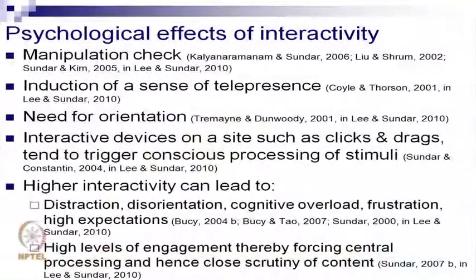On the other hand, positive effects are high levels of engagement. High levels of interactivity encourage high levels of engagement, which thereby force central processing and hence close scrutiny of content and critical thinking and intellectual growth. So again, it depends on what you use.